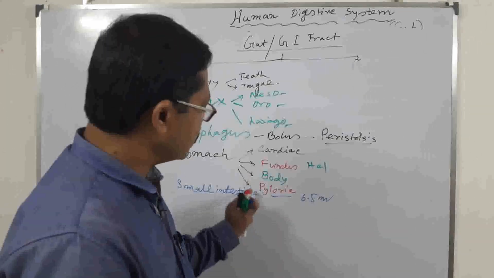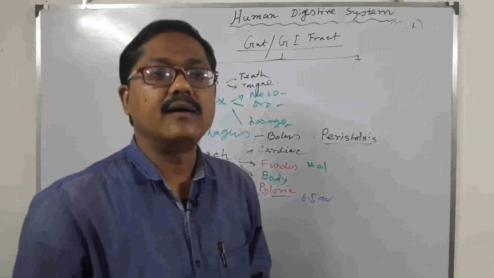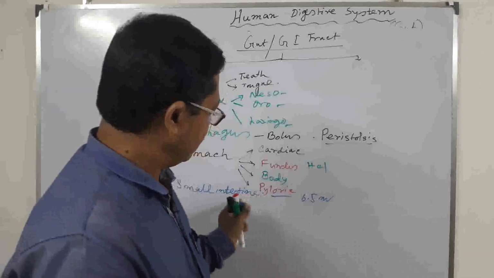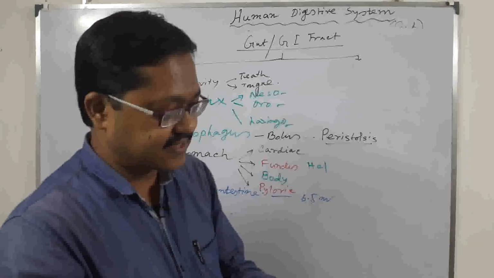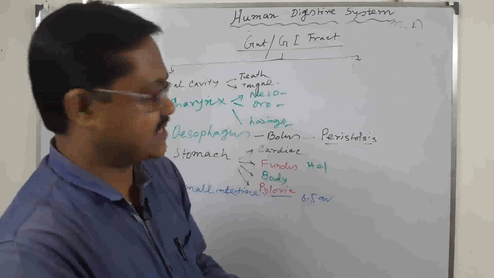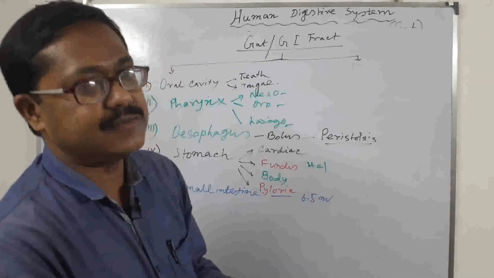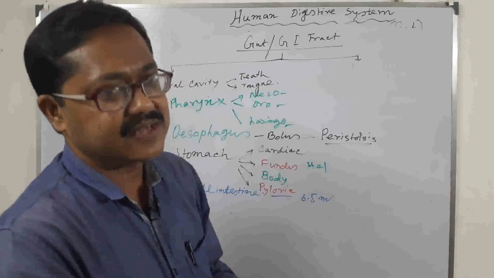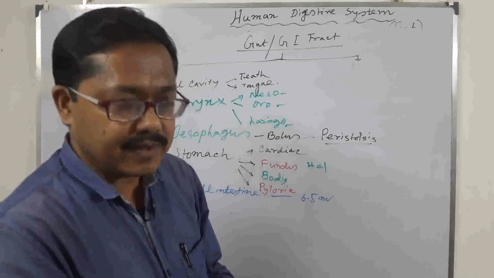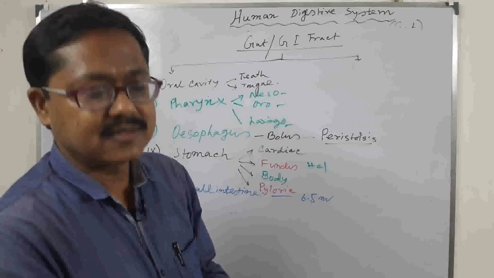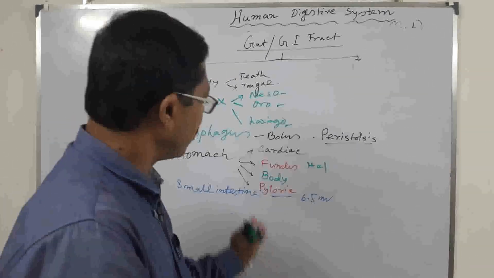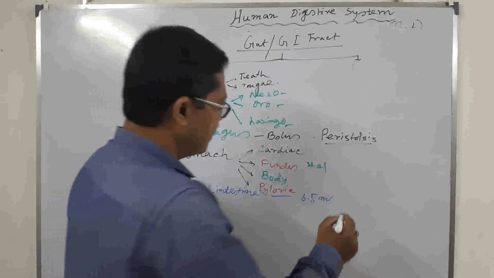And here also some reticular endothelial system providing immunity is present. This is called the Peyer's patch, and this system provides immunity when we ingest infected, poisonous food. The small intestine consists of three parts.